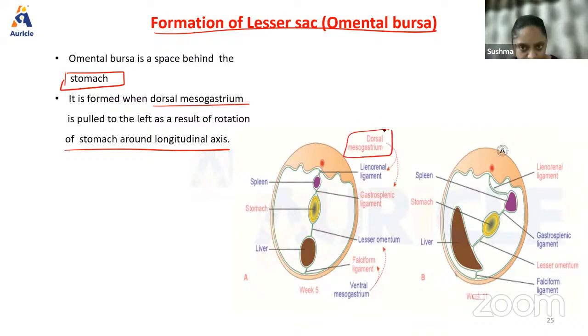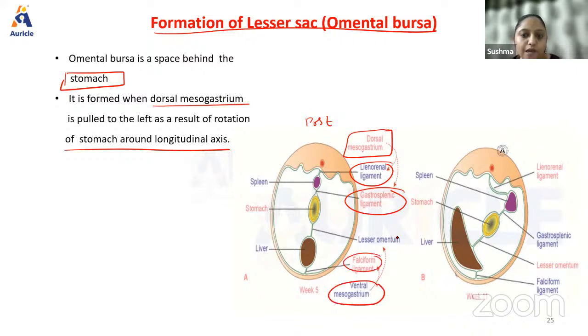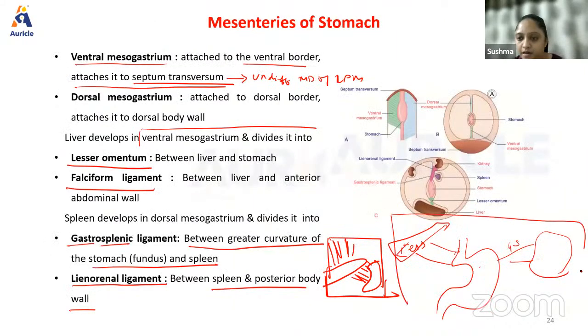From the dorsal mesogastrium, you have the lienorenal ligament and the gastrosplenic ligament. Is it or is it not? Correct. The dorsal mesogastrium is between the posterior body wall and all of these organs. From the ventral mesogastrium, you have the falciform ligament and the lesser omentum. The falciform ligament connects the liver with the body wall, whereas the lienorenal ligament attaches the spleen to the body wall, and the gastrosplenic ligament and lesser omentum connect these two organs respectively to the stomach.